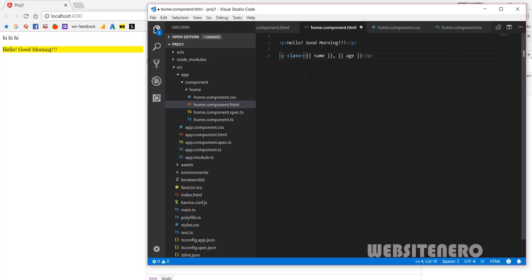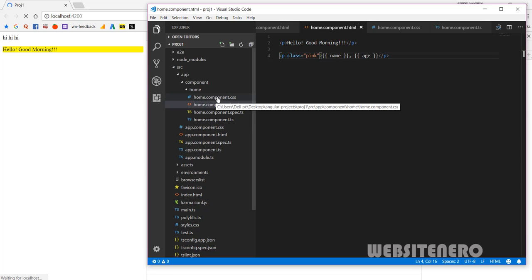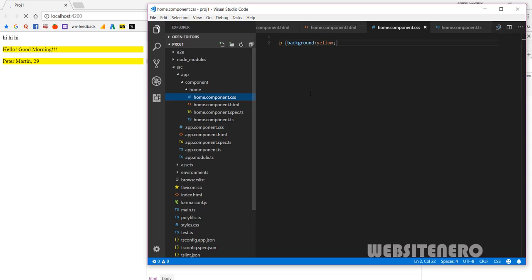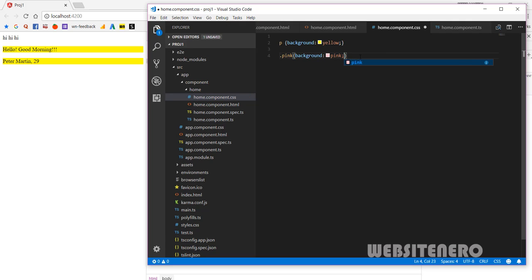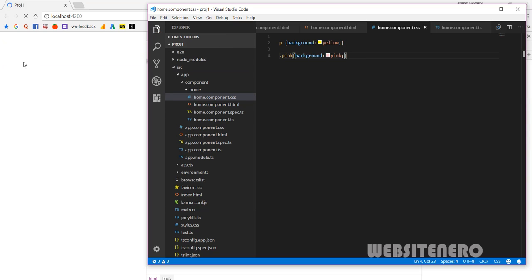Class. Yes, give this class, I don't know, might be pink. Okay, so if I've given a class pink, its CSS is going to come here. Just come here, dot pink, and background is going to be pink. Save it. Yeah, it is going to be pink. So you see, so easy.